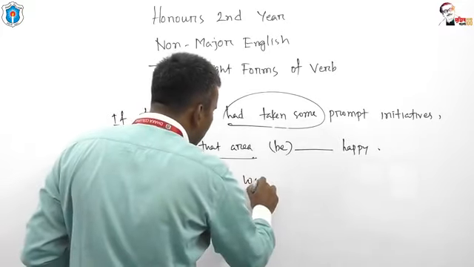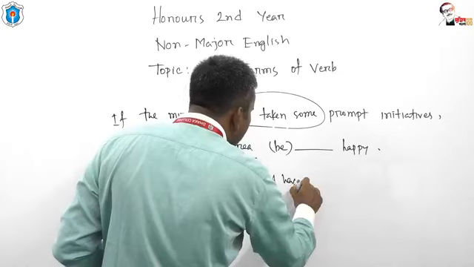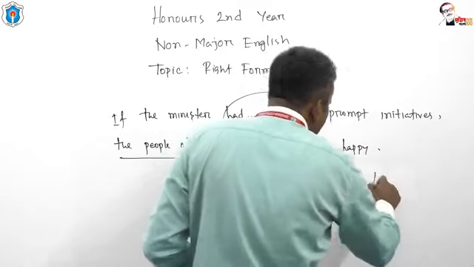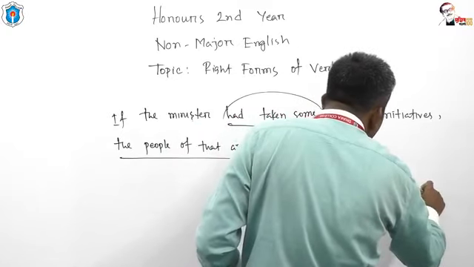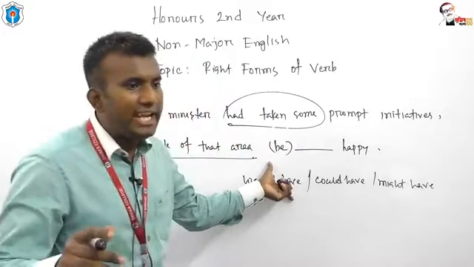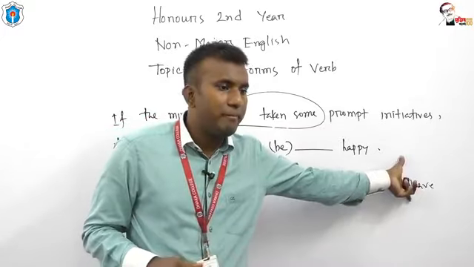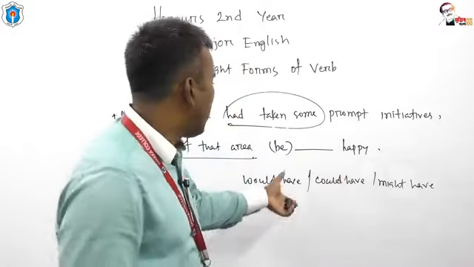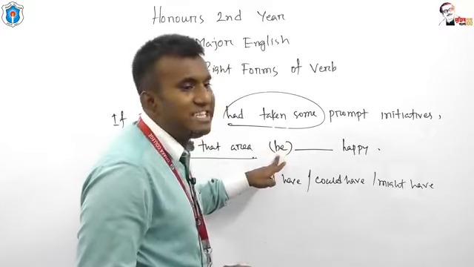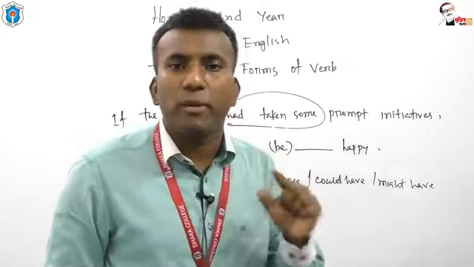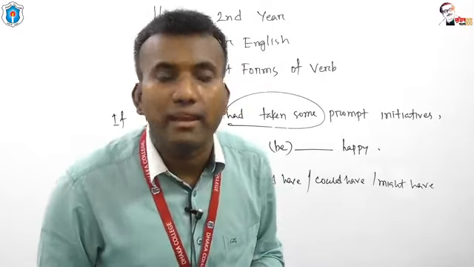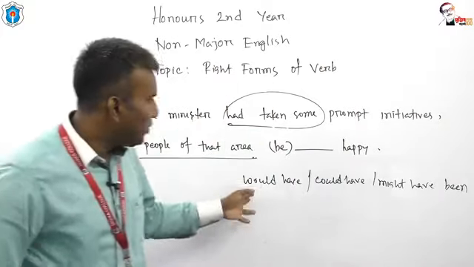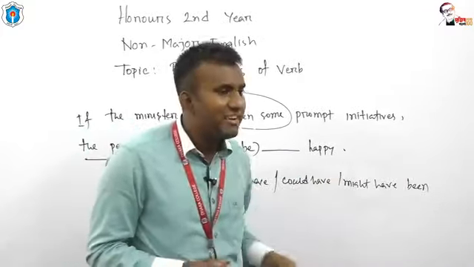Then you have to take would have, could have, might have. You have to use would have or could have or might have. You can use any of these three, would have, could have, might have, and after this, you have to use past participle form of the verb. And what is the past participle form of the verb? The main verb is be. What is the past participle form of be? The past participle form of be is been. The answer may be would have been, could have been, might have been.